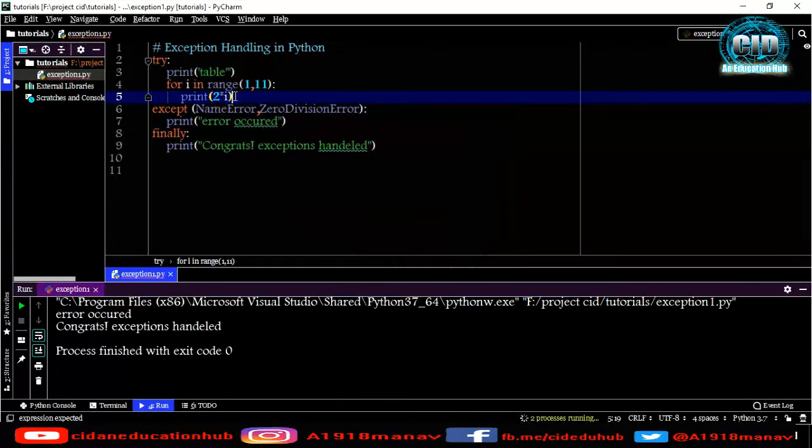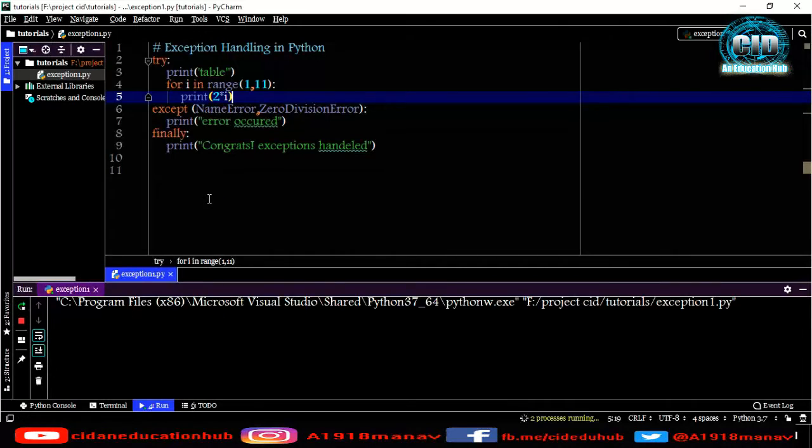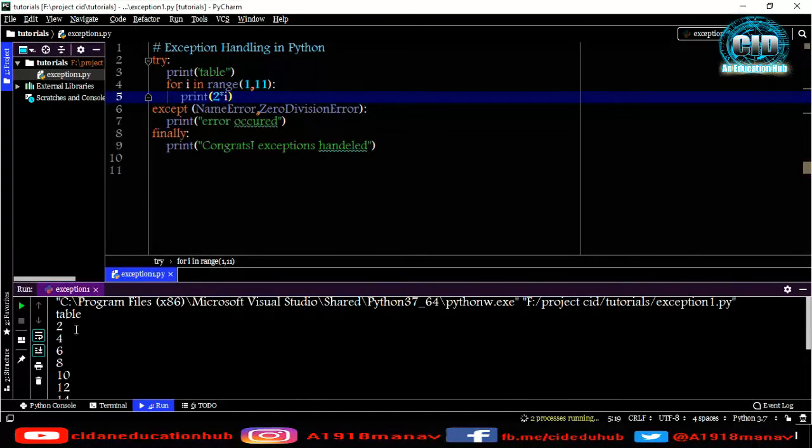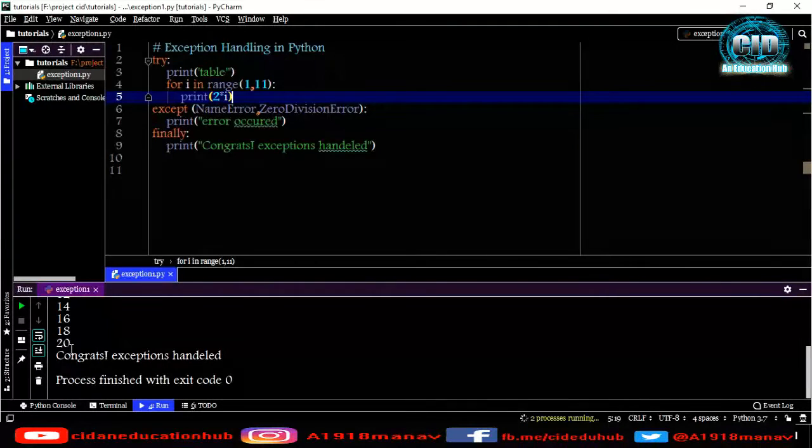I'm just going to print anything. Now it has no error as I see. Let me see, maybe it has some errors. So let me run it, and now as you can see, it is printing table 2 4, which means it is the table of 2, and after that it is printing congrats exceptions handled. Now as you can see, it is running with the try block or with the except block, doesn't matter which is running, but after running that, finally is run.